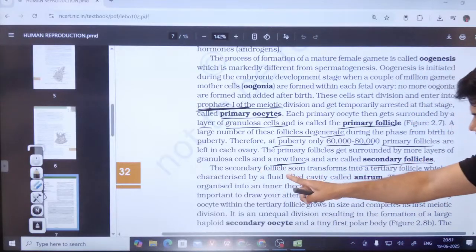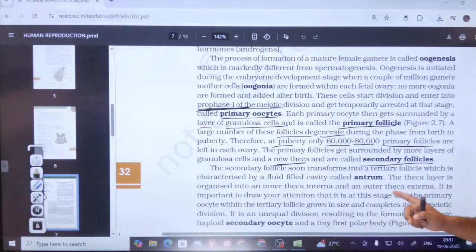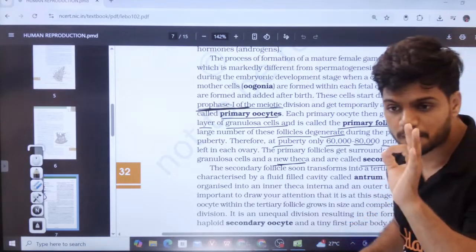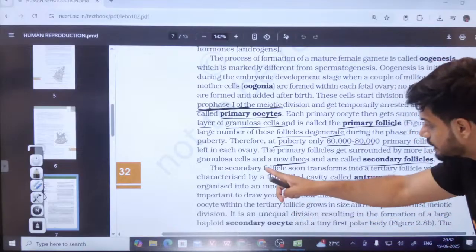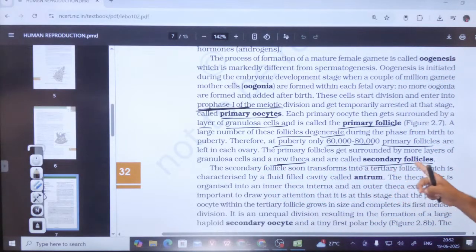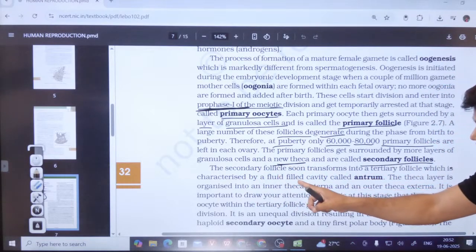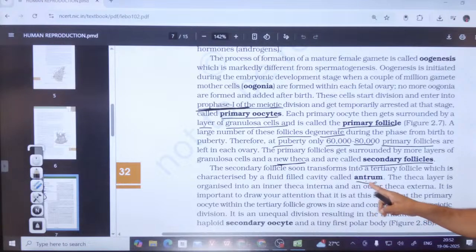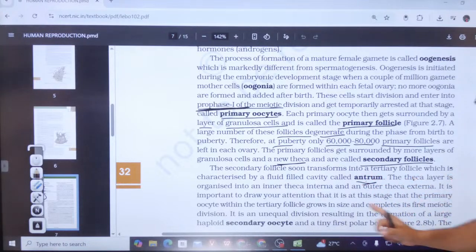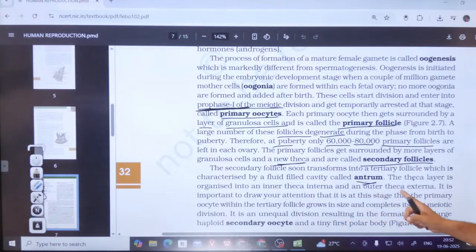The secondary follicle soon transforms into a tertiary follicle. Students, this is a very important line of NCERT. The tertiary follicle is characterized by a fluid-filled cavity called the antrum. The theca layer is organized into an inner theca interna and an outer theca externa.